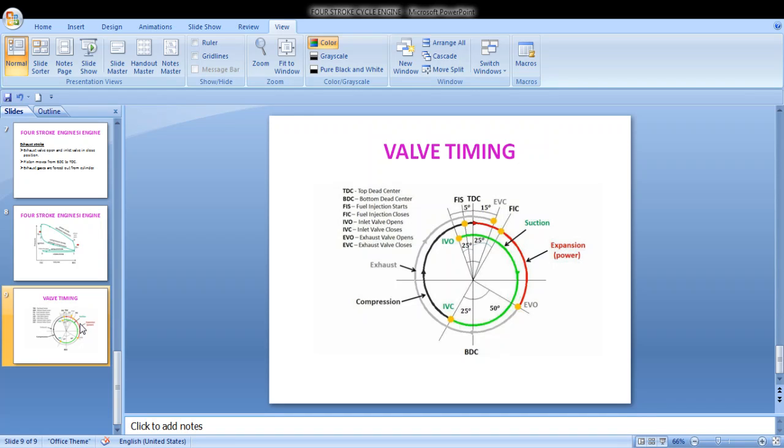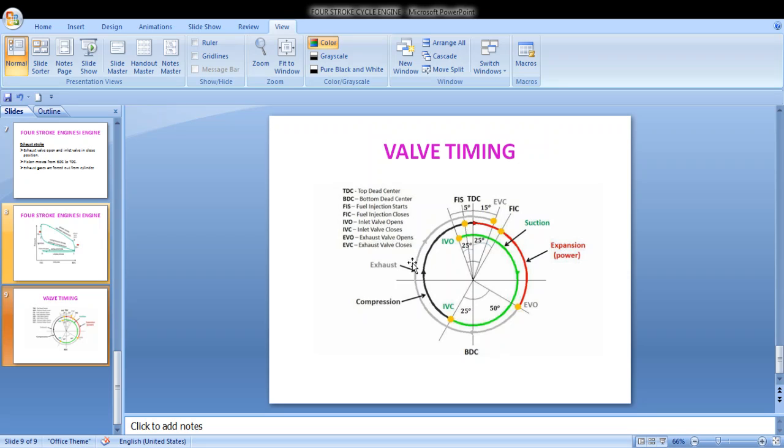Second is the dynamic factor. Actual valve timing is set taking into consideration the dynamic effect of gas flow. That's why we have valve timing. As you can see, these are the abbreviations used in this figure. This is top dead center. Fuel injection starts, FIS. Fuel injection closes, FIC. Inlet valve open, inlet valve close, exhaust valve open, exhaust valve close.